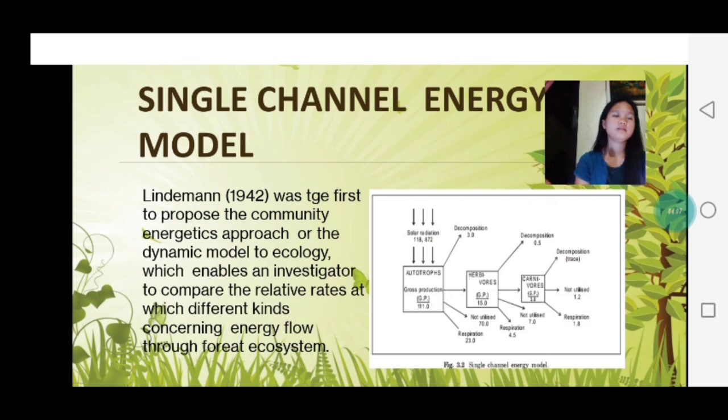Then there is a single channel energy model. It was proposed by Lindeman in 1942. He was the one to propose the community energetics approach or the dynamic model to ecology, which enables an investigator to compare the relative rates at which different kinds of organisms concerning energy flow through.